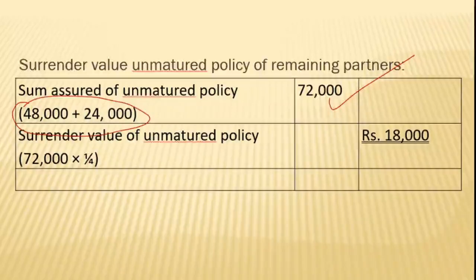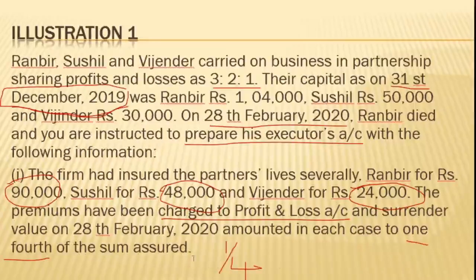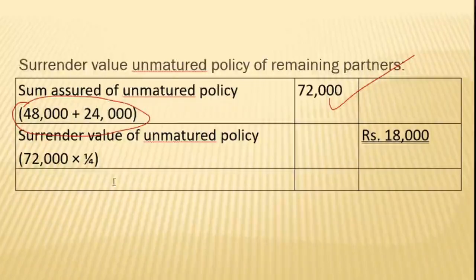Now the surrender value mentioned in the problem is 1/4 of the sum assured. So 1/4 will be multiplied with the total of the two policy amounts, 72,000 into 1/4, which will be treated as the surrender value. When you calculate, you get 18,000.